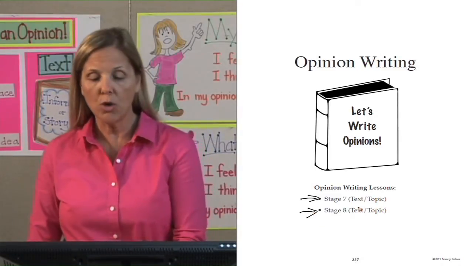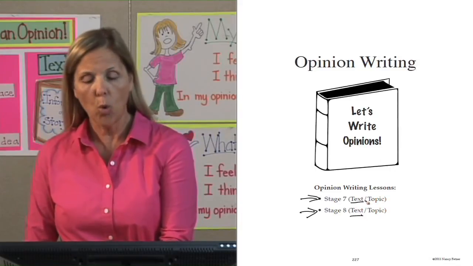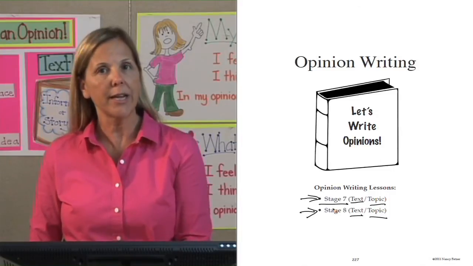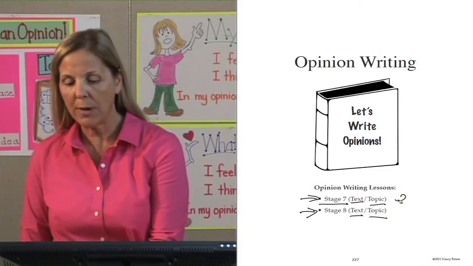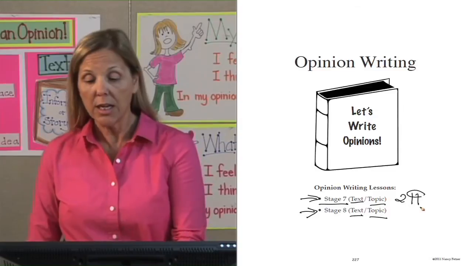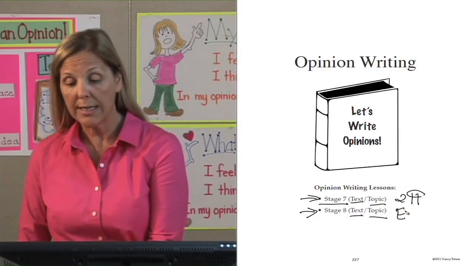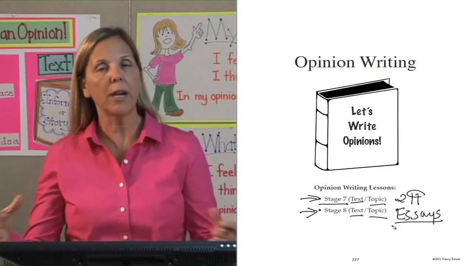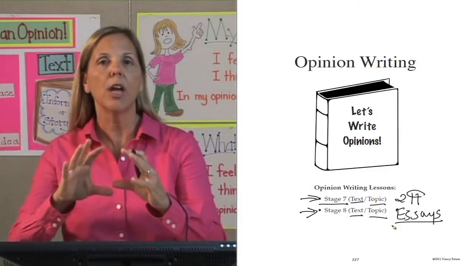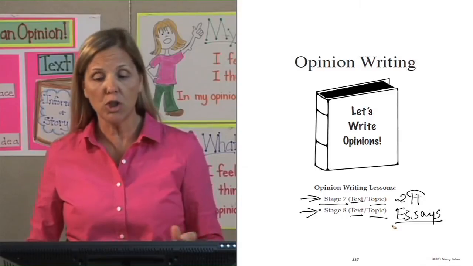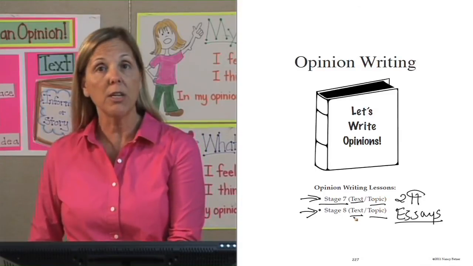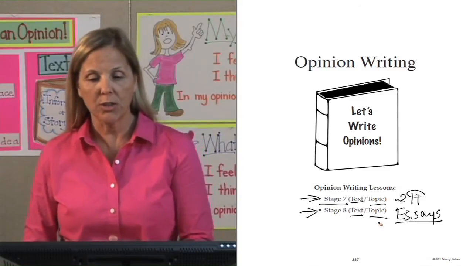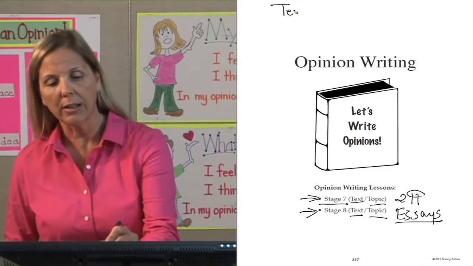When you write an opinion, you can write an opinion about a text or about a topic. At stage 7, your text or topic opinions will be 2 paragraphs. At stage 8, that will advance to where you will write essays. And those essays obviously will be more than 2 paragraphs. They'll have the introduction, the body paragraphs, and the conclusion in which you're giving your opinion about a text or a topic.